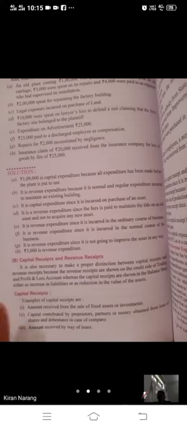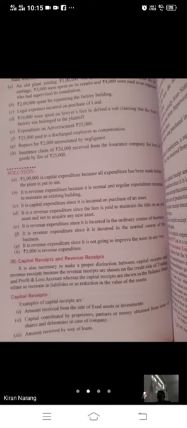Whatever we are receiving other than business, that is our capital receipt. And whatever we are receiving from the business, that is our revenue receipt. This is what revenue receipt is.